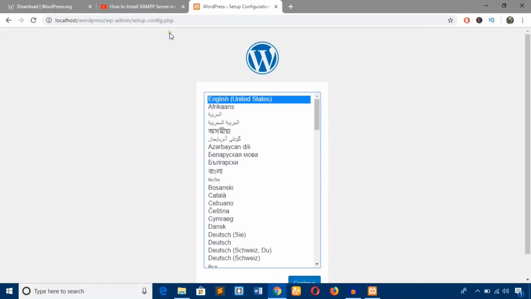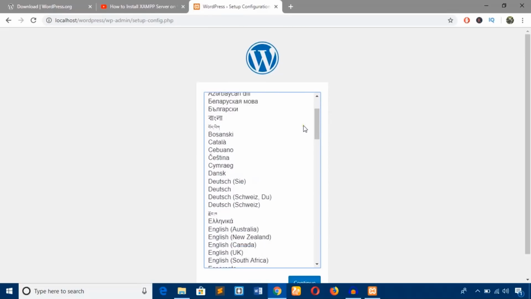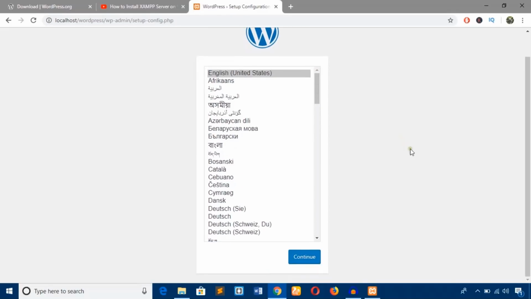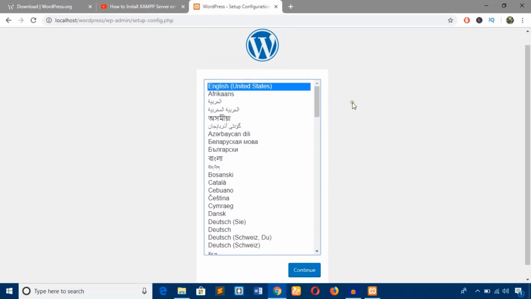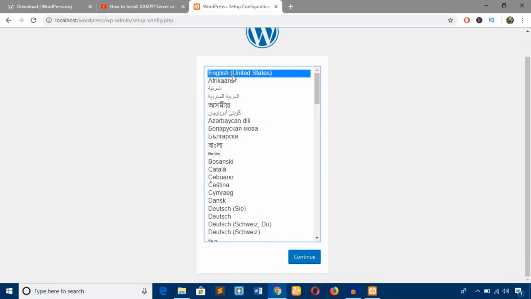The system will bring you to this installation window. Now I'm going to choose the language. I'll keep the language English and hit continue.